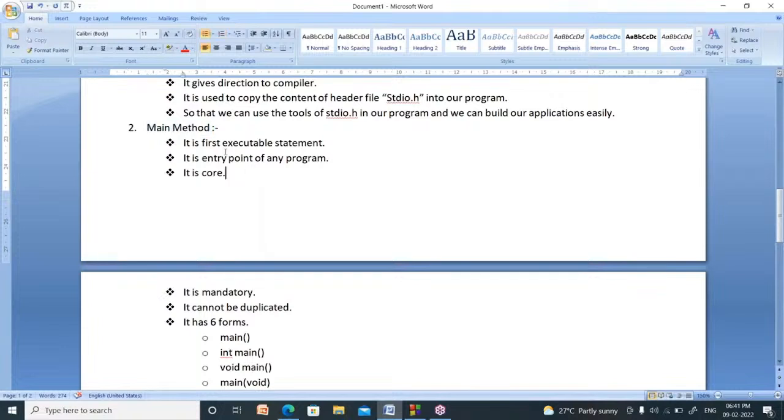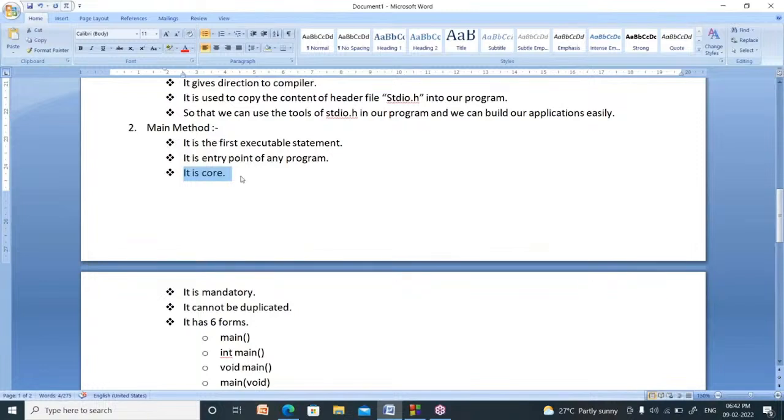Right. Now, I will explain about the main method once again. What is the main method? It is the first executable statement. You should be in a position to answer this question. Why? Because in all the programs you use the main method. Without the main method, you cannot build a C program. So you should know what main is. It is the first executable statement. It is the entry point of any program. Your program will be executed from the main method only. So it is the entry point. It is core. Core means it is compulsory.